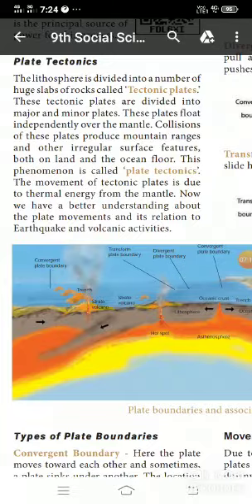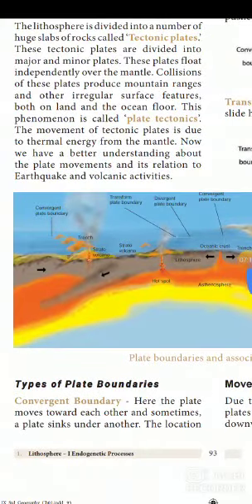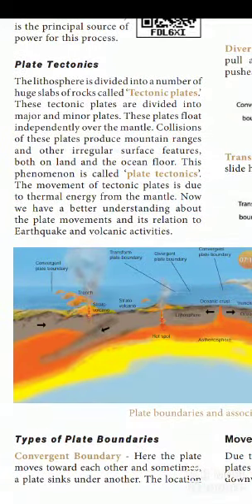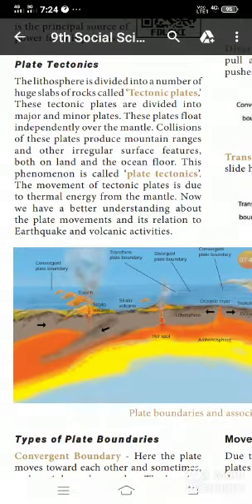Do you understand? The tectonic plates are divided into two categories, major and minor plates. These plates float independently over the mantle. Collisions of these plates produce mountain ranges and other irregular surface features, both on land and the ocean floor. This phenomenon is called plate tectonics.